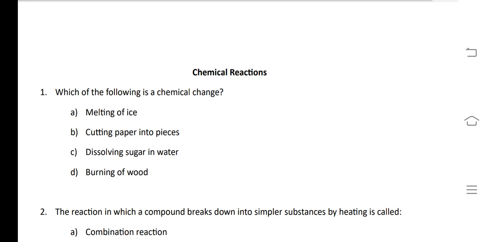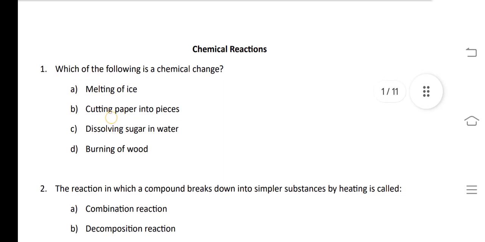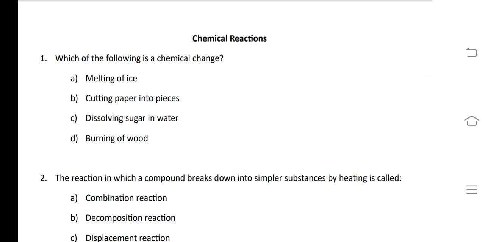So, today we are going to discuss the topic chemical reaction. First of all, we have to understand what we mean by chemical reaction. The change that is chemical in nature, in which a new substance is formed from the reactants, is called chemical reaction. So our first question is, which of the following is a chemical change?